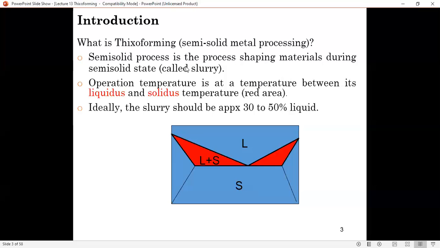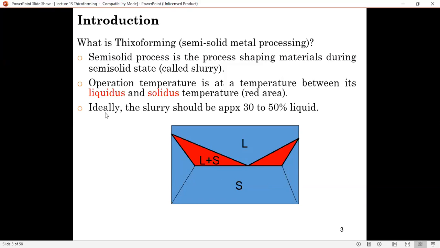Semi-solid process means that the process of shaping materials is done at its semi-solid state, and the operation temperature is at a temperature between the solidus and liquidus. So if you look at this phase diagram, the x-axis will be the percentage of element, and on the y-axis will be the temperature, right?